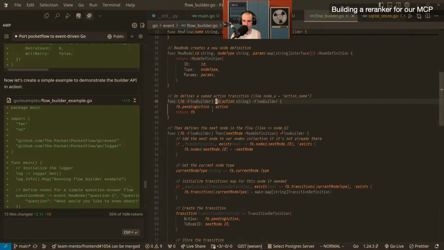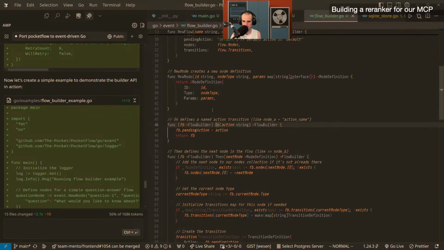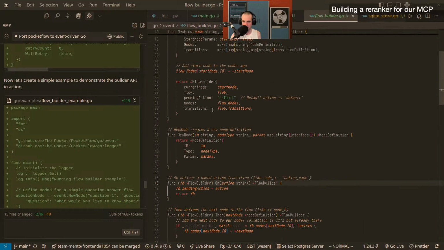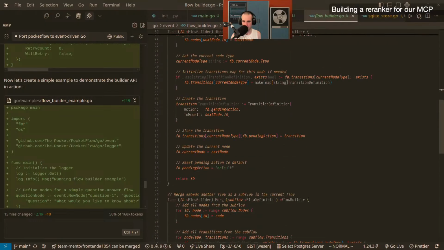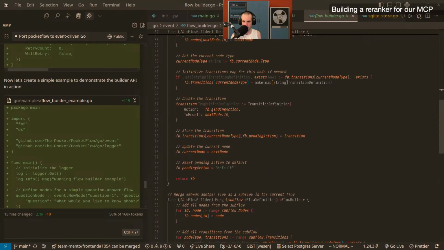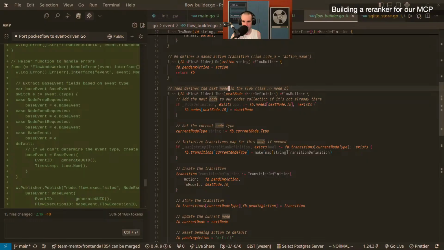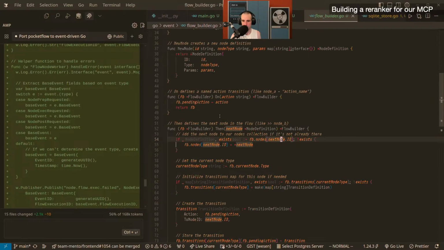I wonder how this is implemented. This is a little bit weird. Name transaction, new node, then. Yeah, I think we might want to have something a little bit more. I don't think this is the best API, actually. I don't think this works either. Current node, so it has a current node. How do we change the current node?